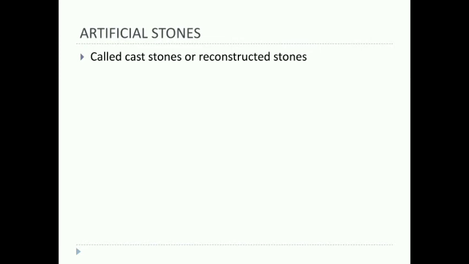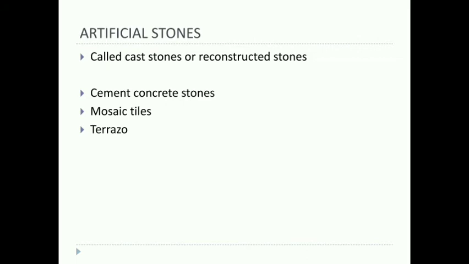They are also called cast stones or reconstructed stones. Some examples are cement concrete stones, mosaic tiles, terrazzo, etc. These are actually made from the natural stones itself, but making some changes.